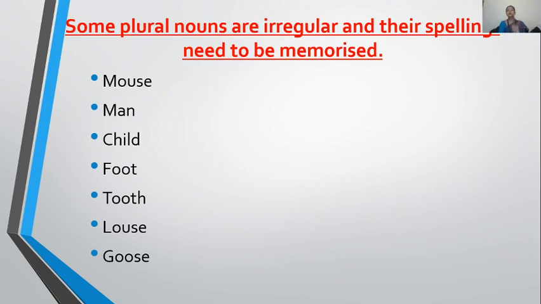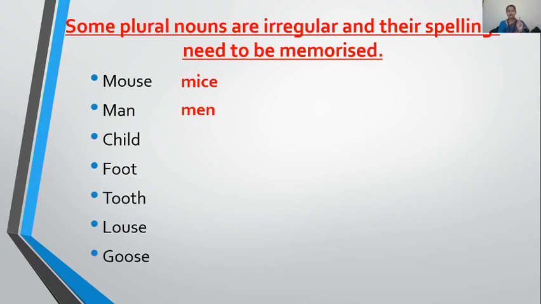Mouse. Mouse means one mouse. When there are many, what do we say? Do you know that? Mice. M-I-C-E. Mice means many are there. Same as man. M-A-N, man. Man means one. And when there are many, then it becomes men.